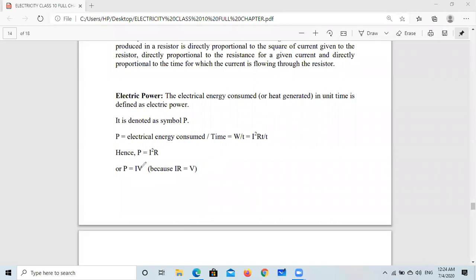So this is I, and I equal to V upon R. So simply we can say this is V squared upon R squared, because I equal to V upon R, V squared upon R squared, into R. In this way, this R and this R will cancel. So V squared upon R. This can also be written as IV, and this can be written as V squared by R.